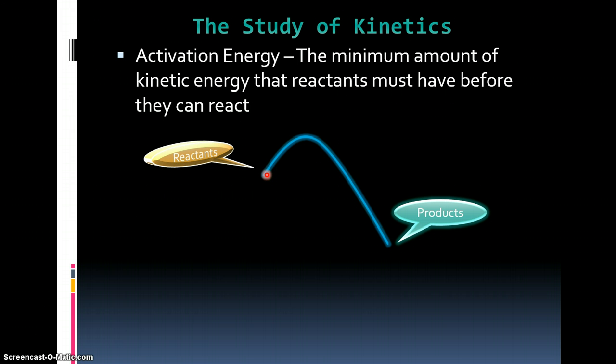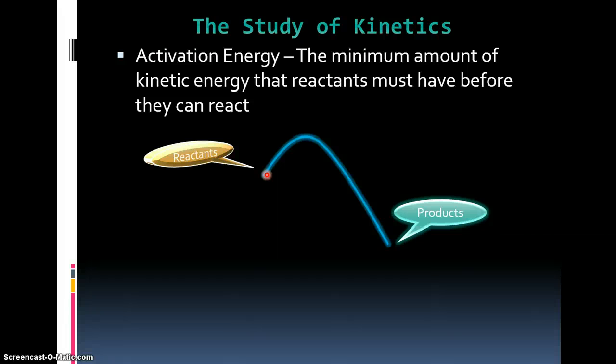And if my activation energy is too high, in other words, it requires too much energy to break those initial bonds, then the reality is the reaction won't happen on its own. It will need an outside push, and a good example of that is methane. I can have a bunch of methane gas sit there, and yes, it's capable of reacting quite vigorously, but it won't.